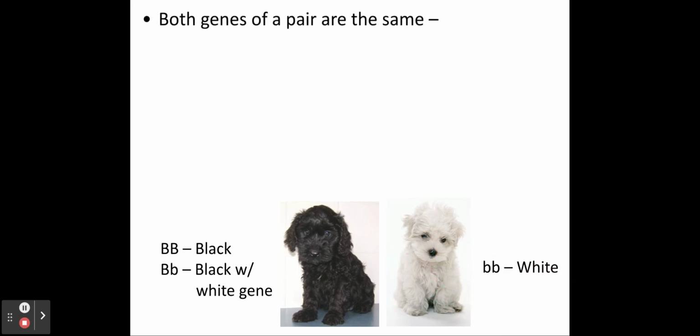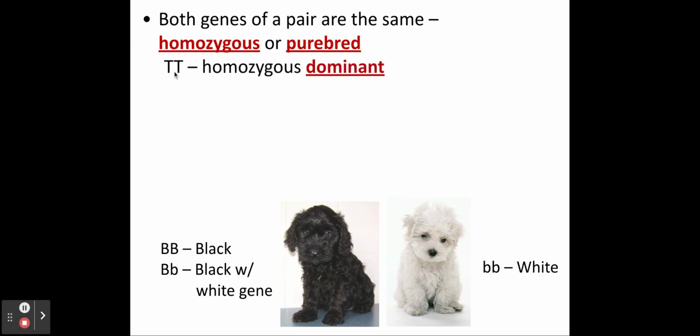If both genes of a pair are the same, it is considered homozygous or purebred. So homozygous is equal to purebred. For example, TT is homozygous dominance. And then we have homozygous recessive, represented by two small t's. This is homozygous recessive.